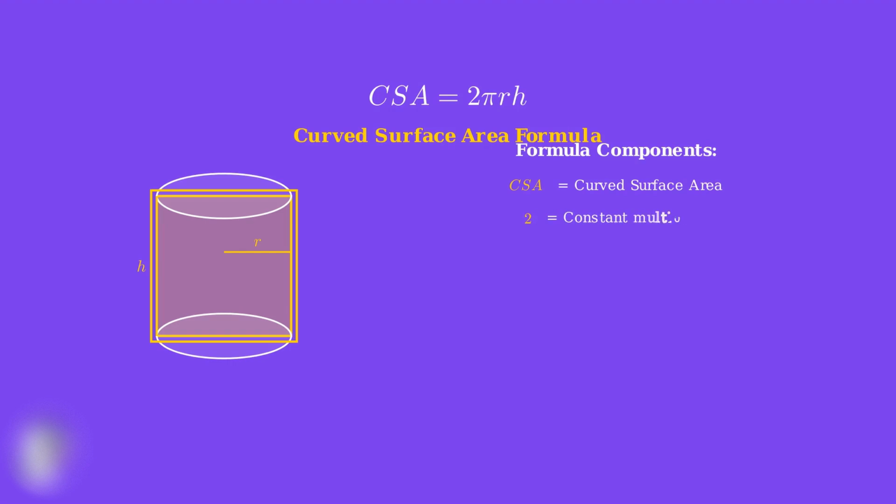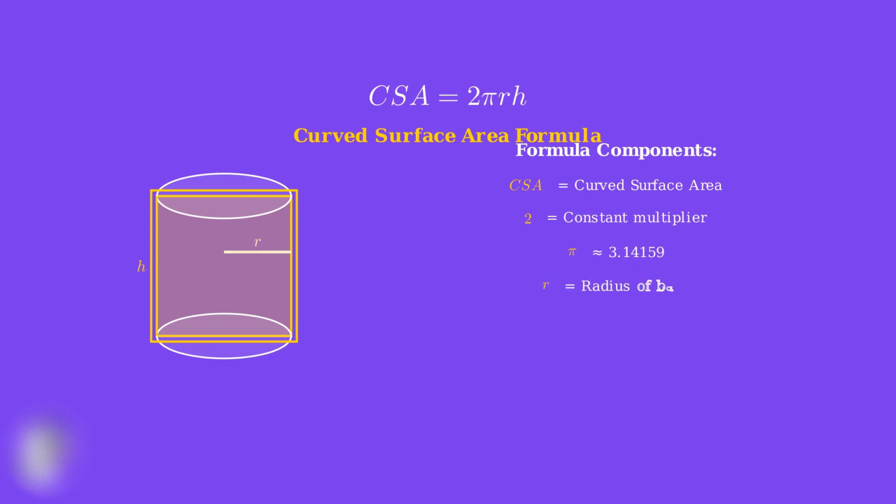The number 2 is a constant multiplier that appears in our formula. This comes from the mathematical relationship between the circumference of a circle and the area of the curved surface when we unroll it. Pi, represented by the Greek letter pi, is approximately 3.14159. This mathematical constant appears whenever we work with circles. And since our cylinder has circular bases, pi is essential to our calculation.